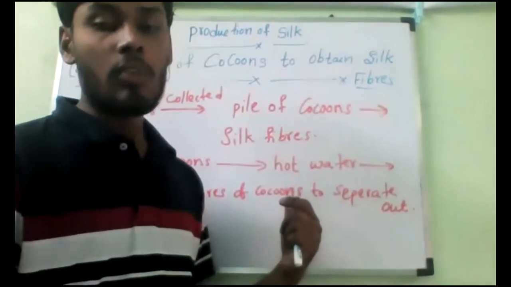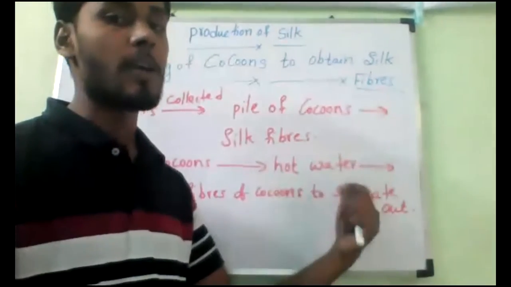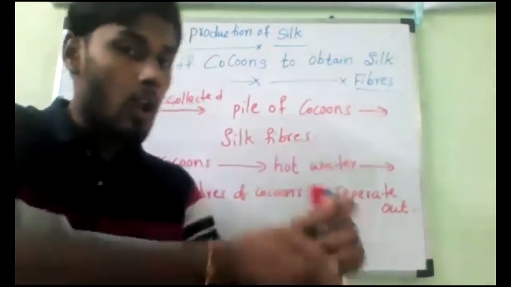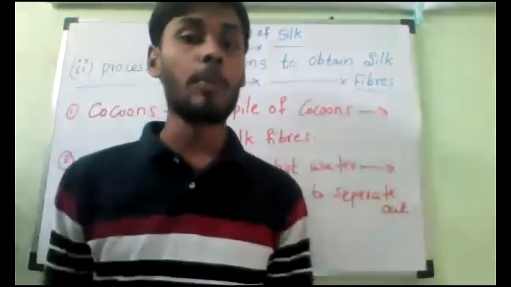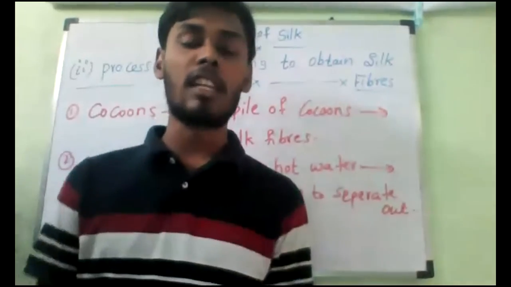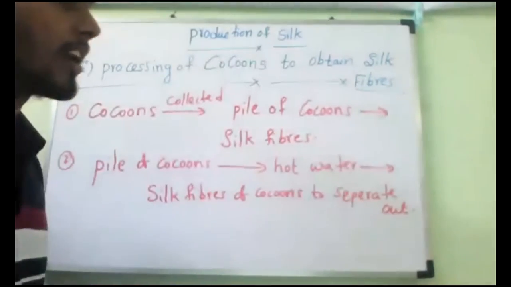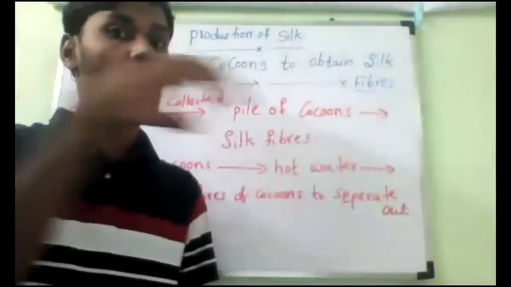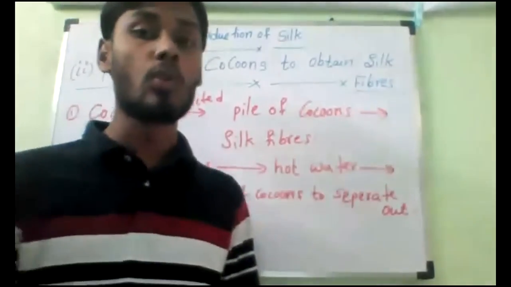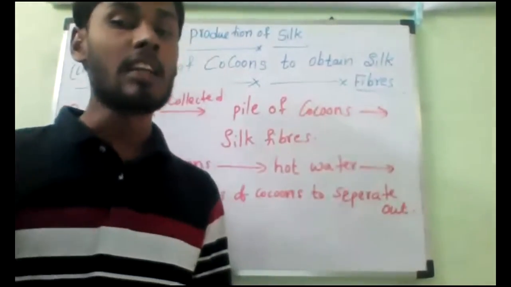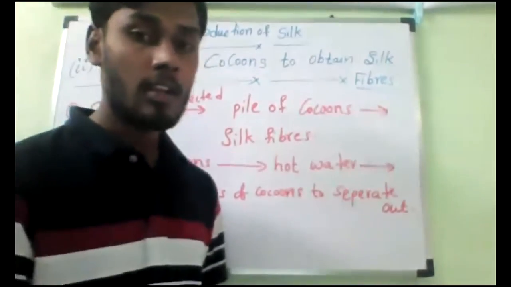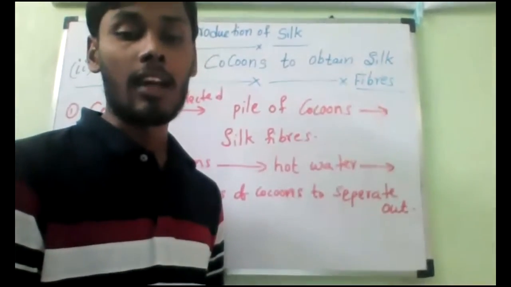So what will happen once you separate the silk fibers from the cocoons? Long silk fibers are obtained by unwinding the threads from the cocoons. Now, this process of taking out silk fibers from the cocoons for use as silk is called reeling. What should we call it? We should do reeling. Understand?